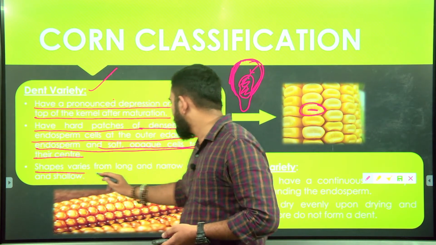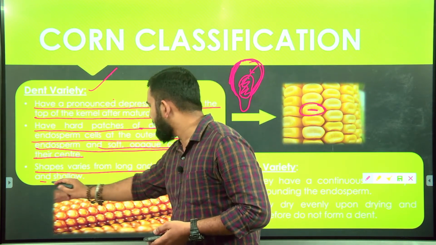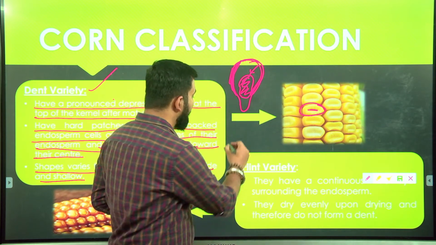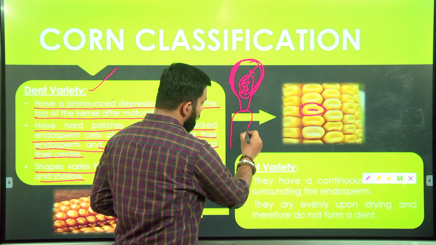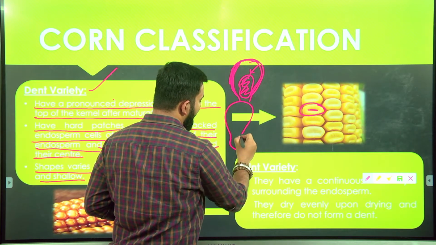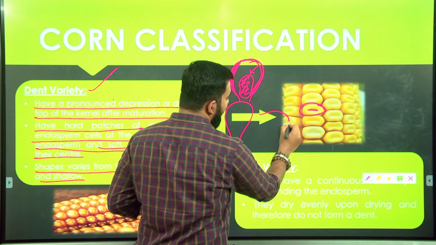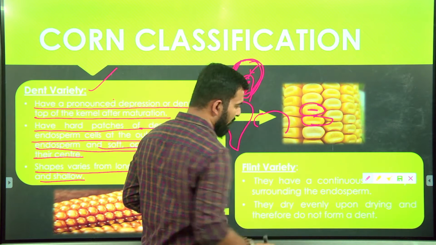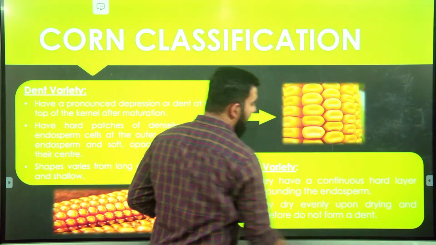Shape varies from long, narrow to wide and shallow. Okay, that is the shape of the kernel. It can be either long and narrow, or it can be wider and shallow. That is, the width will be small but it will be wider. Okay, so this is your dent variety.